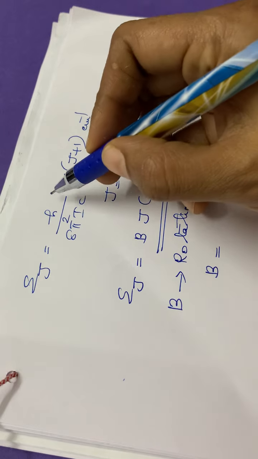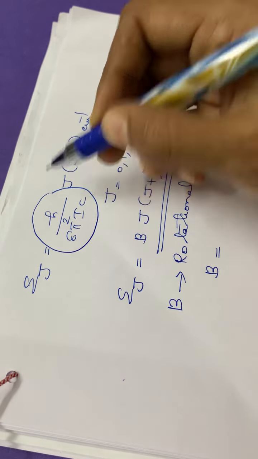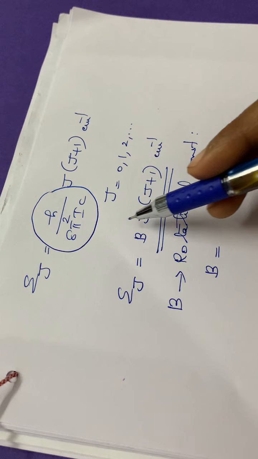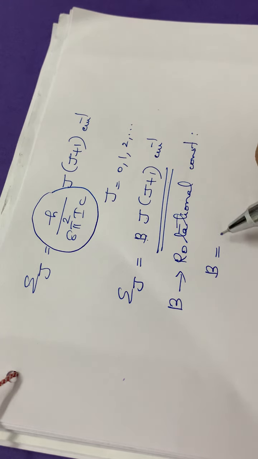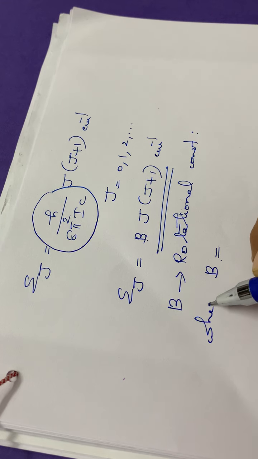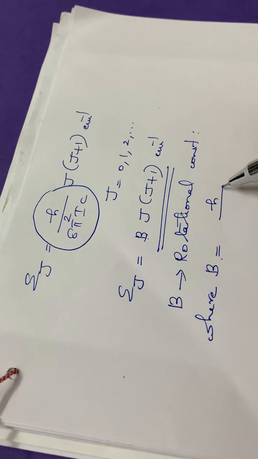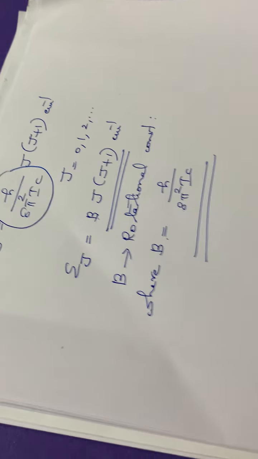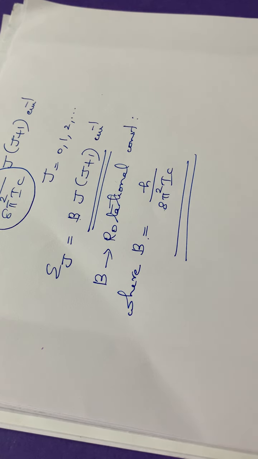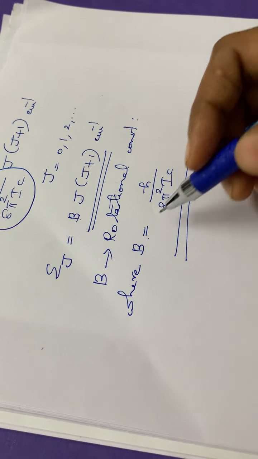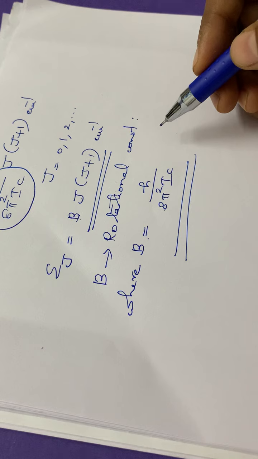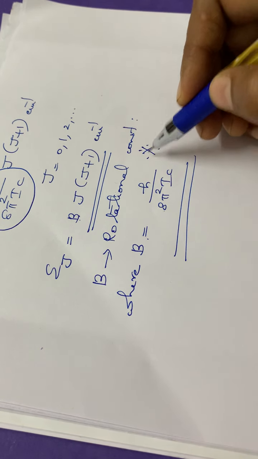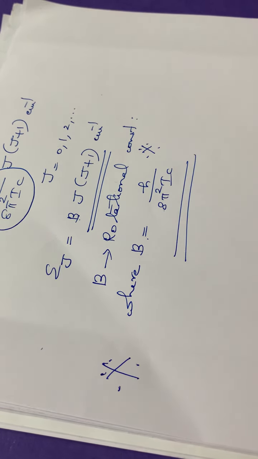The formula for calculating B: instead of h by 8 pi square IC, we had written B. That means B into j plus 1, where B is equal to h divided by 8 pi square IC. This formula is also very important. A rotational constant B has to be calculated in some problems, so this formula also you have to study thoroughly.